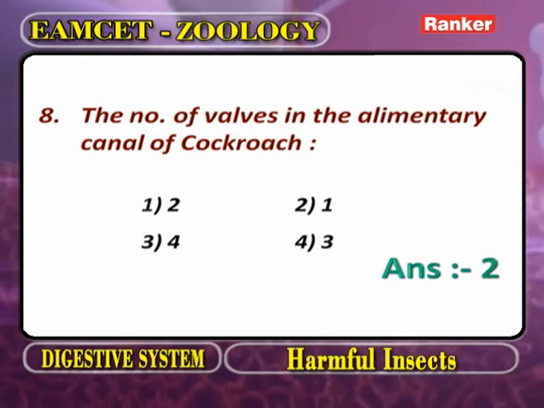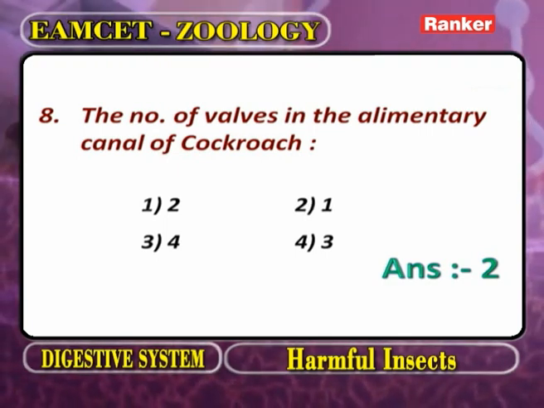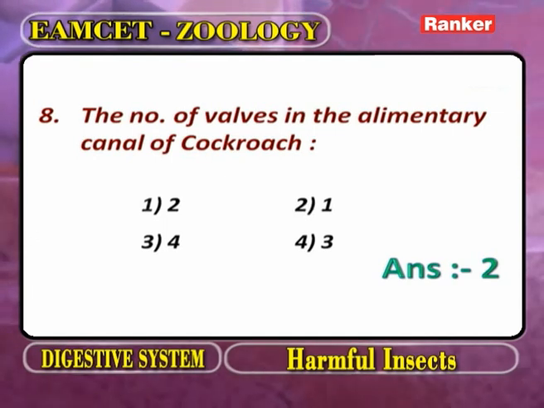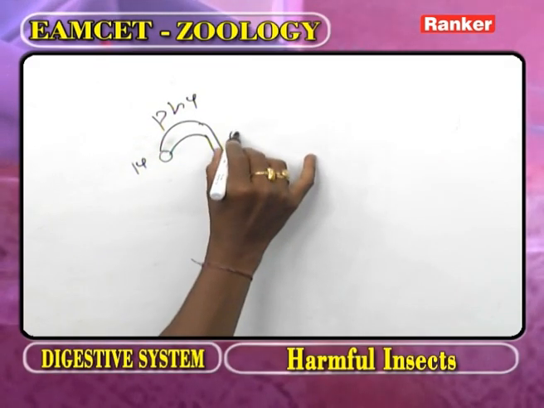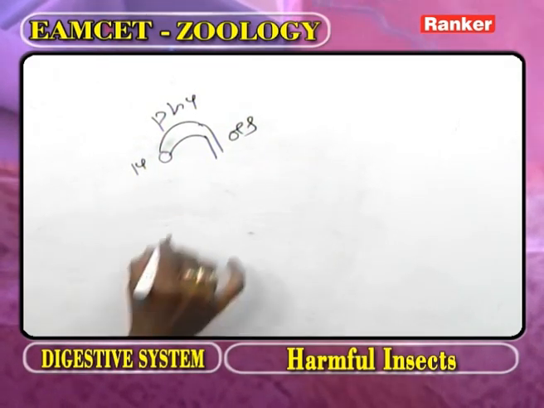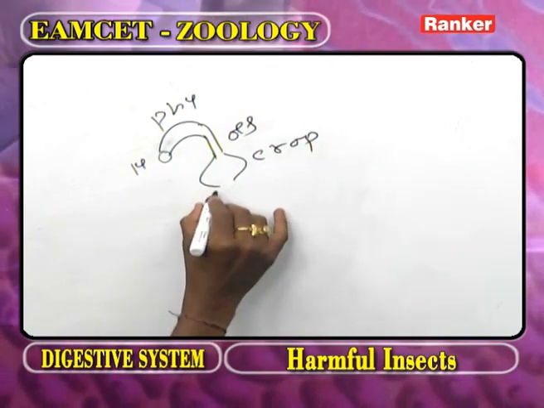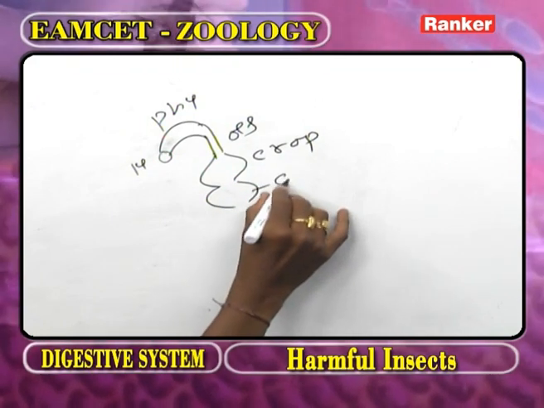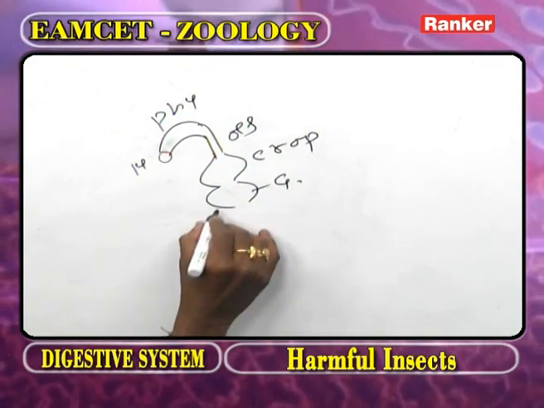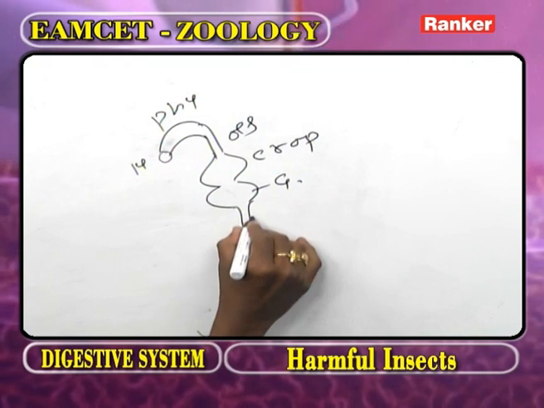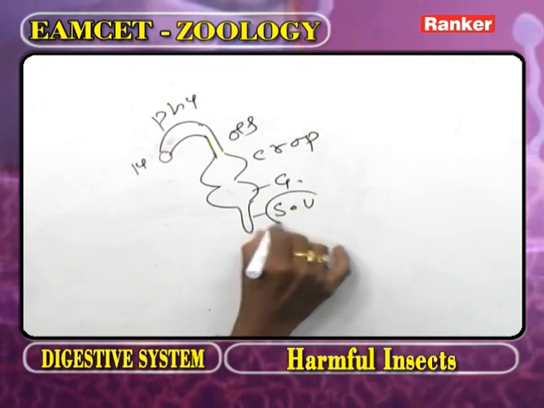Now this part we call the mouth. The mouth opens into the pharynx. The pharynx opens into the esophagus. The esophagus opens into the crop. The crop opens into the gizzard. The gizzard continues as the stomodeal wall.